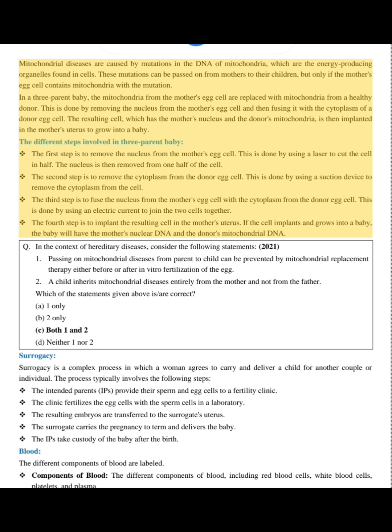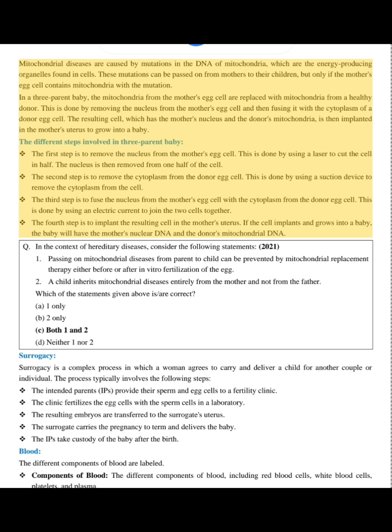The first step is to remove the nucleus from the mother's egg cell. This is done by using a laser to cut the cell in half. The nucleus is then removed from one half of the cell. The second step is to remove the cytoplasm from the donor egg cell. This is done by using a suction device to remove the cytoplasm from the cell.